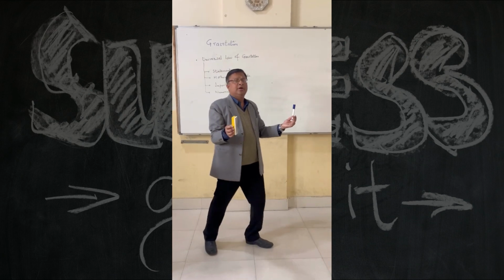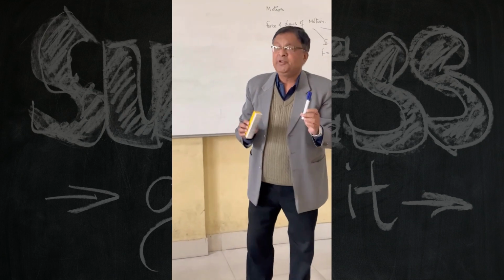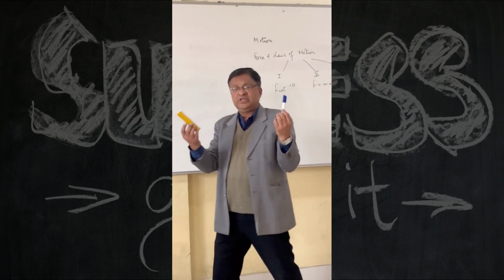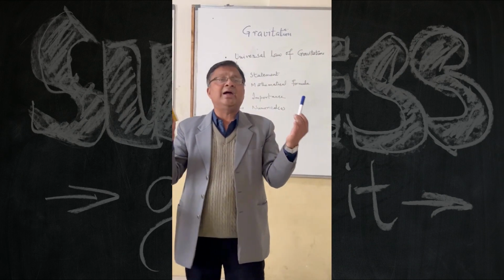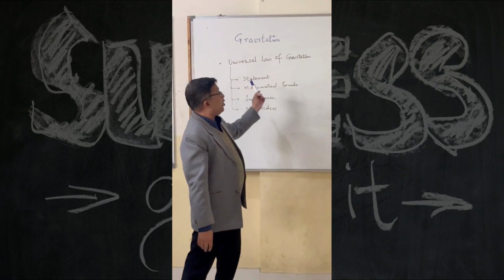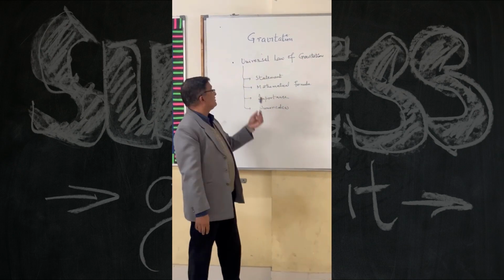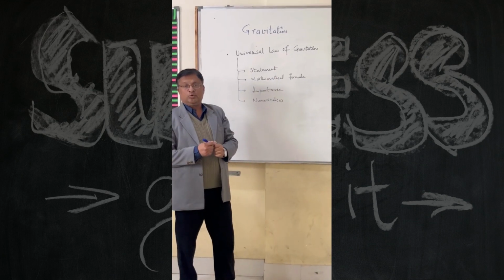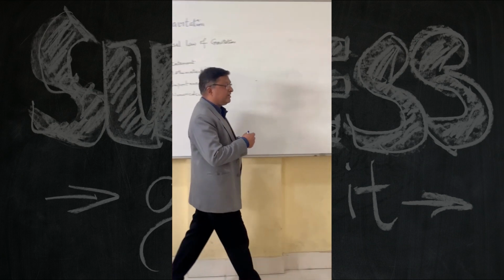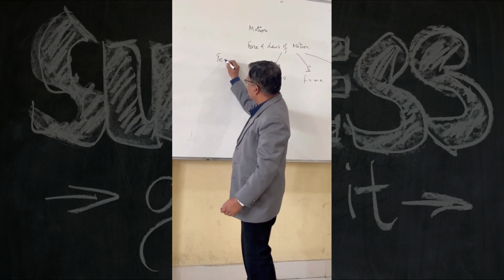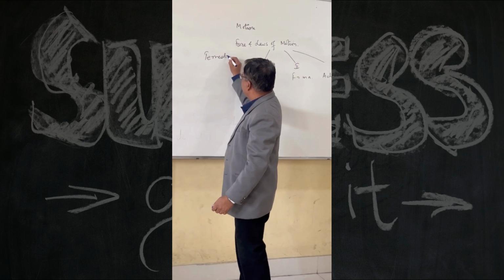That is called gravitation, and the beauty of this law is that it is applicable not only to these two bodies in my hand, it is applicable to all the bodies in the universe. That is why we call it the universal law of gravitation. Universal means it is not only valid for bodies on Earth. A body on Earth means a terrestrial body.